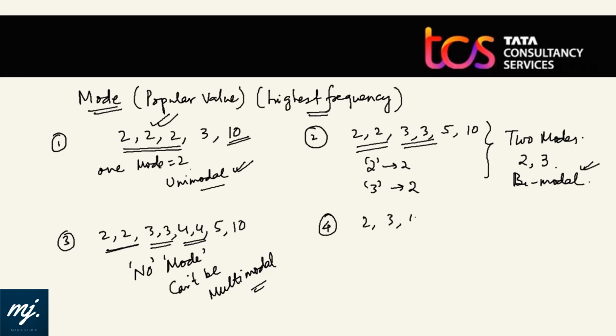Similarly, if we take example of 2, 3, 4, 5 and 10, here you can see all the values are occurring with the same frequency, and here the same frequency is 1. In this case also, there is no mode because all values are occurring with same frequency. If 3 values are occurring with same highest frequency, there is no mode. We can have either one mode or two modes.